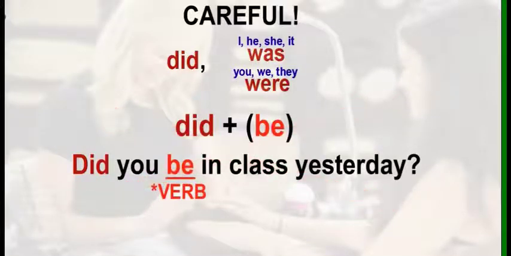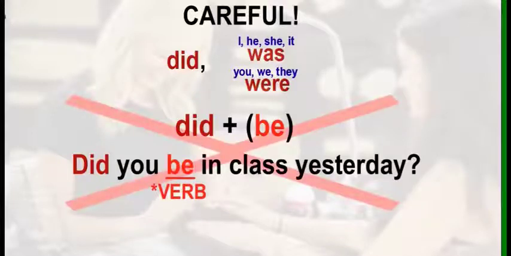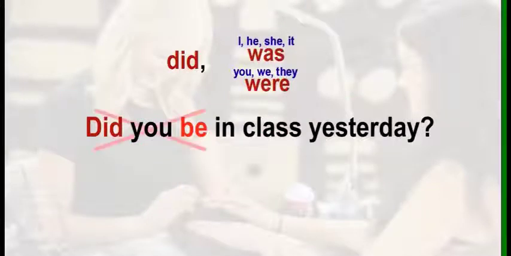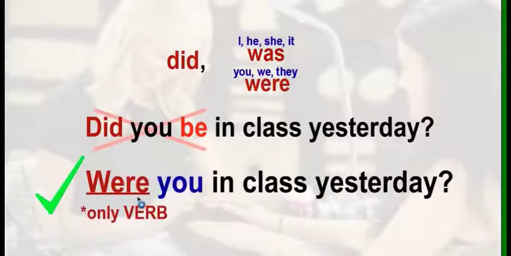Did and be are never in the same sentence. So, in the past tense question, you cannot use did when the main verb is be. We use the past tense of be. Were you in class yesterday? And it's the only verb in the sentence. Very good.